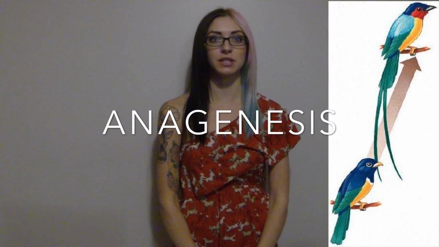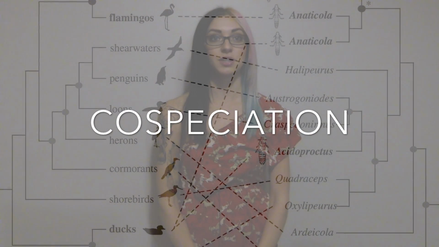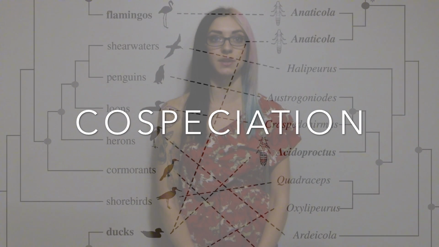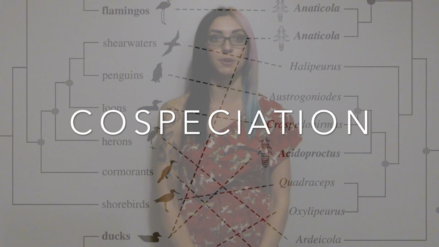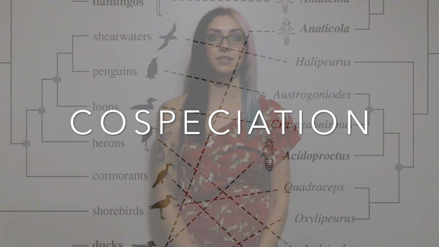Here are some other helpful terms. As mentioned previously, anagenesis is when one whole species evolves into another whole species, and cladogenesis is when one whole species diverges into several separate species. Co-speciation is when two species that are strongly associated with each other evolve in tandem and experience either anagenesis or cladogenesis. An example of this could be a parasite that evolves with its host.